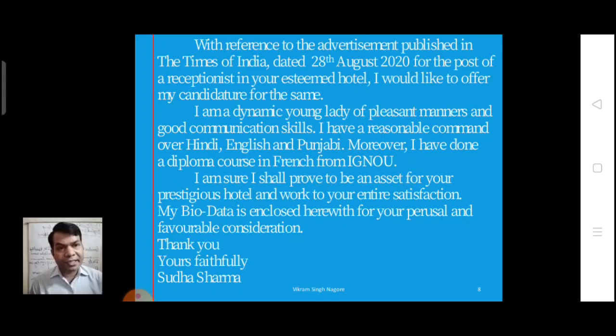So in the first paragraph, you have mentioned from where you got to know about the post for which you are applying. I am a dynamic young lady of pleasant manners and good communication skills. I have a reasonable command over Hindi, English and Punjabi. Moreover, I have done a diploma course in French from IGNOU. So in the second paragraph, you mentioned about your personality, what type of educational qualification you have which is suitable for that post.